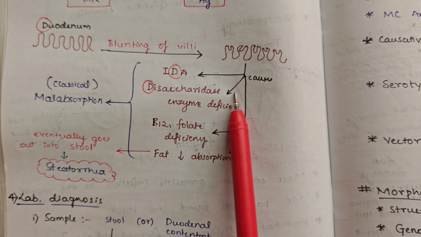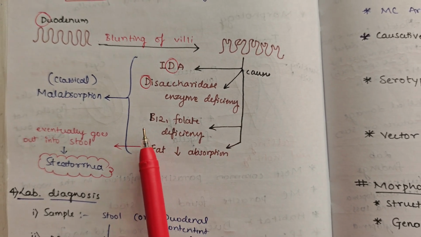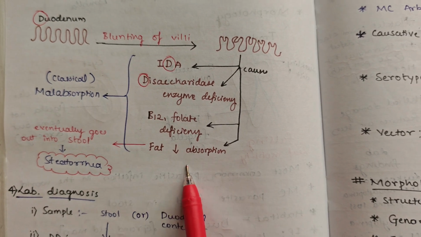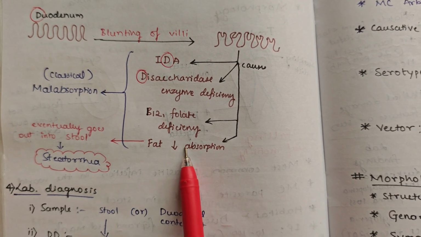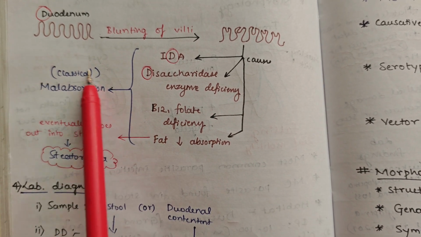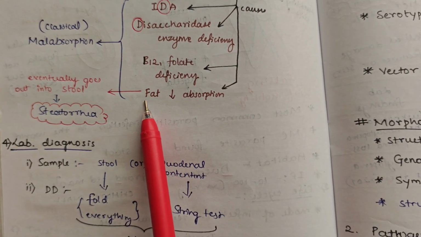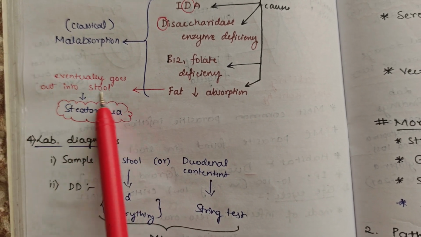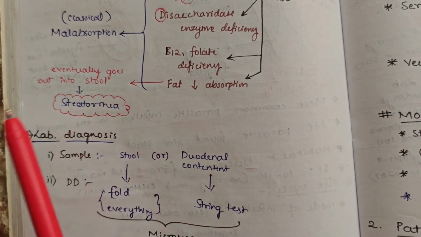causes disaccharidase enzyme deficiency, causes B12 and folate deficiency because of decreased absorption, and causes decreased fat absorption. These are the classical signs of malabsorption. And with decreased fat absorption, fat eventually goes out into the stools, causing steatorrhea.